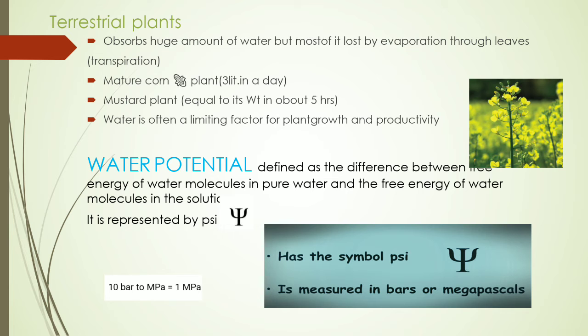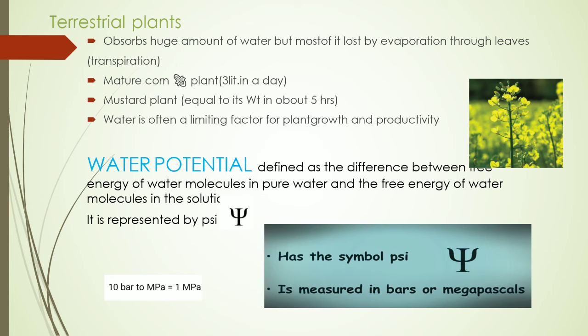Water potential is defined as the difference between the free energy of water molecules in pure water and the free energy of water molecules in a solution. Which means that I have to explain it clearly.